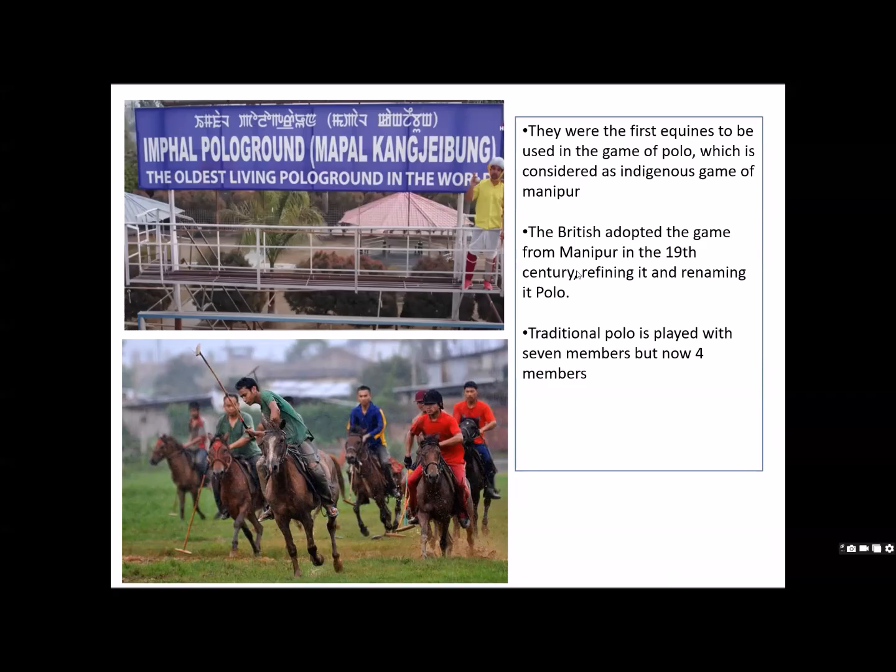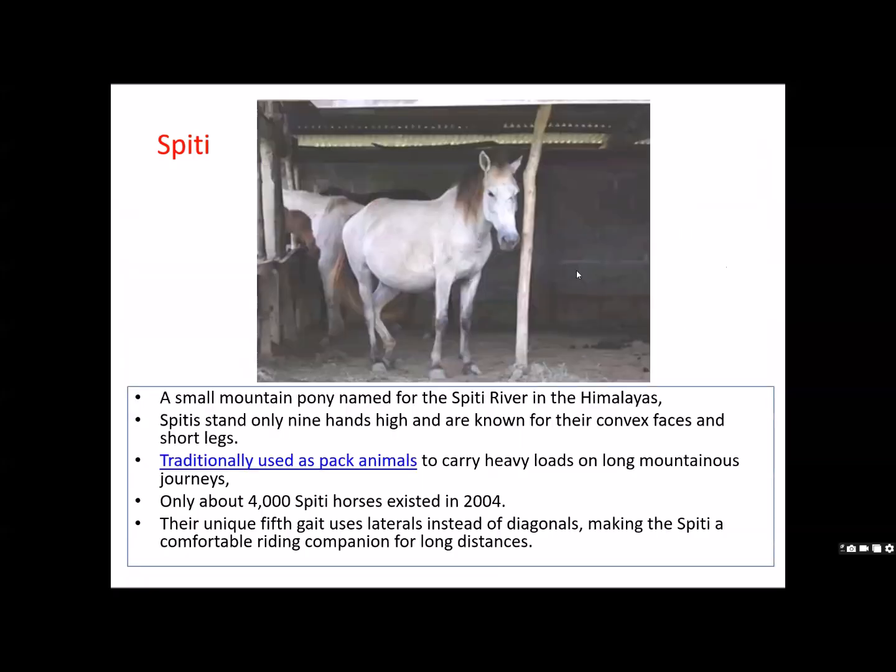That is why I have put both photographs. So the British adopted the game from Manipur in the 19th century, refining it and renaming it as polo. It means that polo, which is today called modern polo, started from this area only, from this horse. So that is playing on horseback.